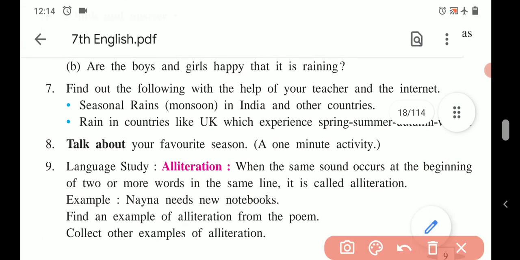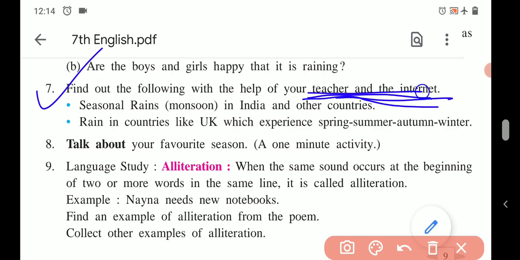Next, seventh activity. Find out the following with the help of your teacher and internet. So you can take the help of teacher or browse on internet, that is you can browse on Google. First, seasonal rains, that is monsoon in India and other countries. So seasonal rain in India, you know that June to September, it is the period in which India experiences rain or monsoon season, right?